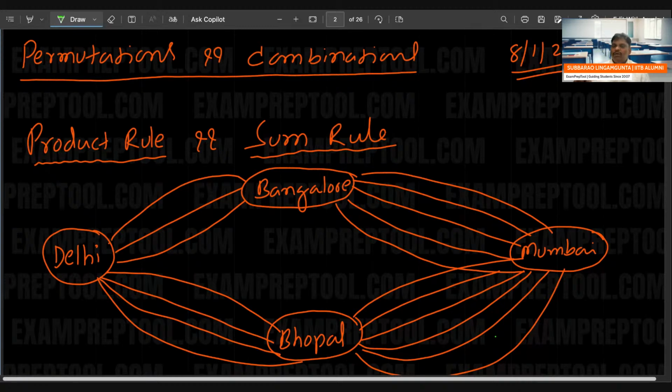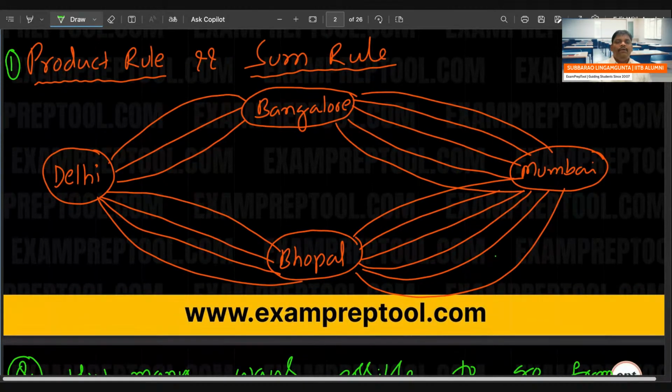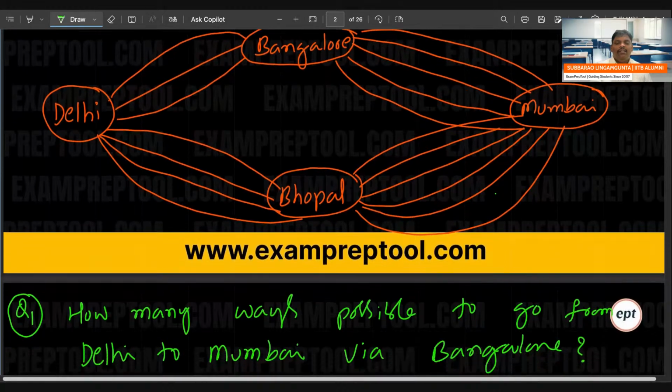Date is 8/1/26. So now we are discussing the product rule and sum rule. In permutations and combinations, the first topic is the product rule and sum rule. I have drawn one diagram, and based on that diagram I have written one problem.